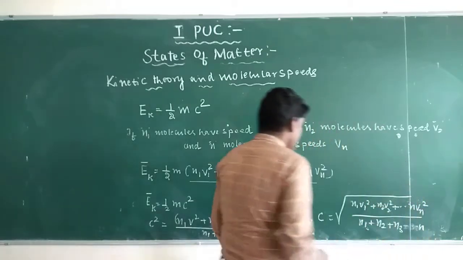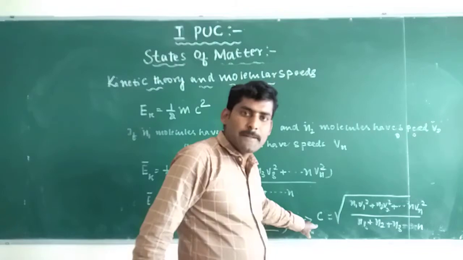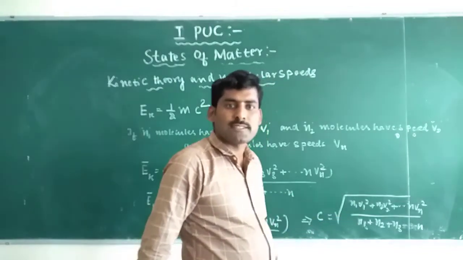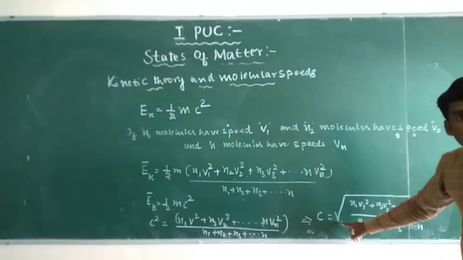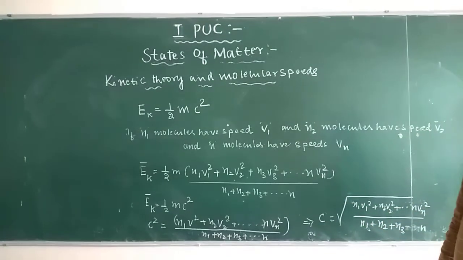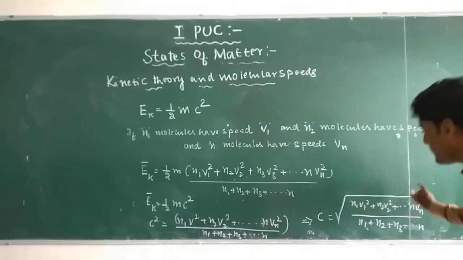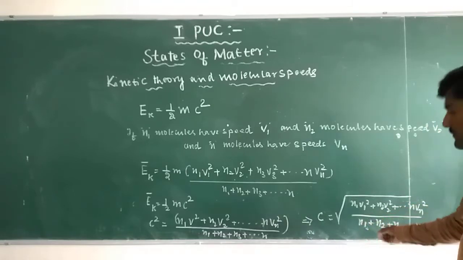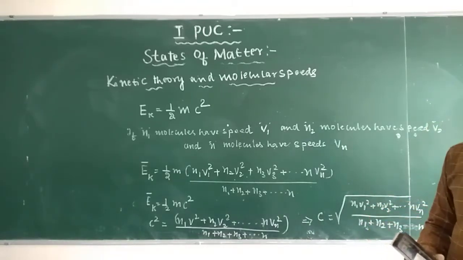Here c represents the RMS velocity, root mean square velocity. c can be defined as the square root of the mean of the squares of the speeds of different gas molecules.